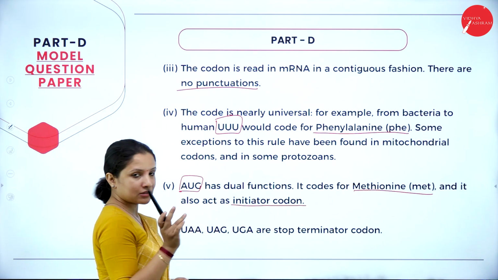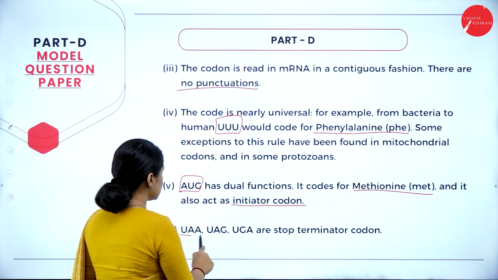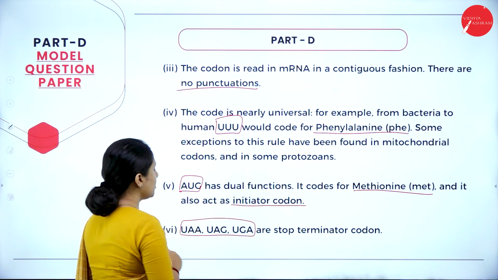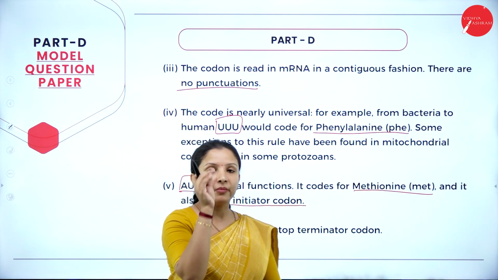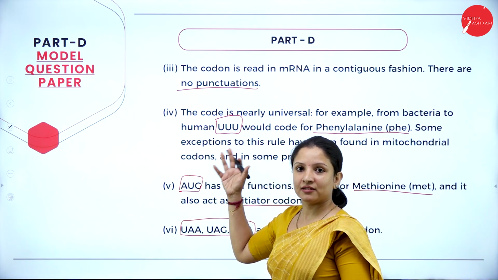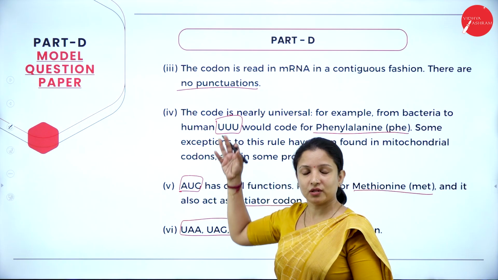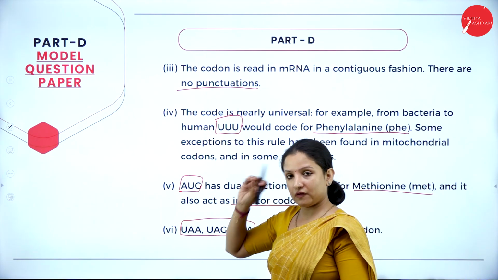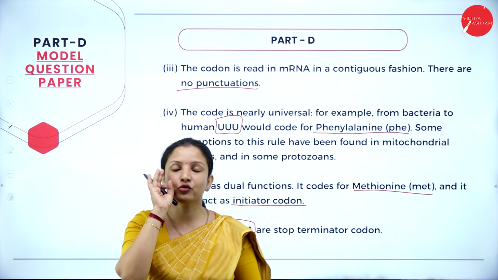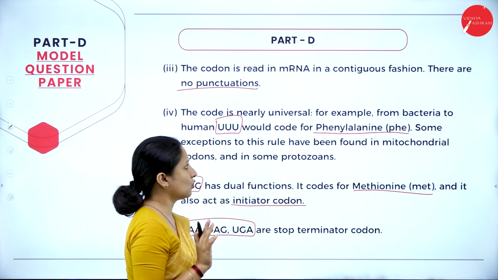Next, there are 3 terminator codons or stop codons, that is UAA, UAG and UGA. So these are the properties of the genetic code. By giving that, you might get tense, like what is this? Should we do something with what is given in that genetic code? No, it's nothing like that. They have given it just to confuse. You just need to write the properties of the genetic code.